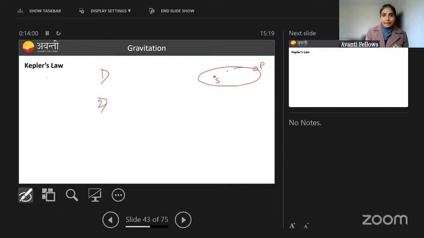So इन्होंने ये कहा कि area swept by planet. So if planet is sweeping area, suppose this area is some value delta A in time delta t, and in the same time delta t it is going from here to here, and this is delta A dash, then he said that area swept in equal interval of time will be same. So here, since time interval is same, delta A dash will be equal to delta A. So he simply said that aerial velocity is constant. Aerial velocity is what? It is constant. और इसका value कितना था? इसका value था L by 2m, where L is the angular momentum of planet and m is the mass of planet.